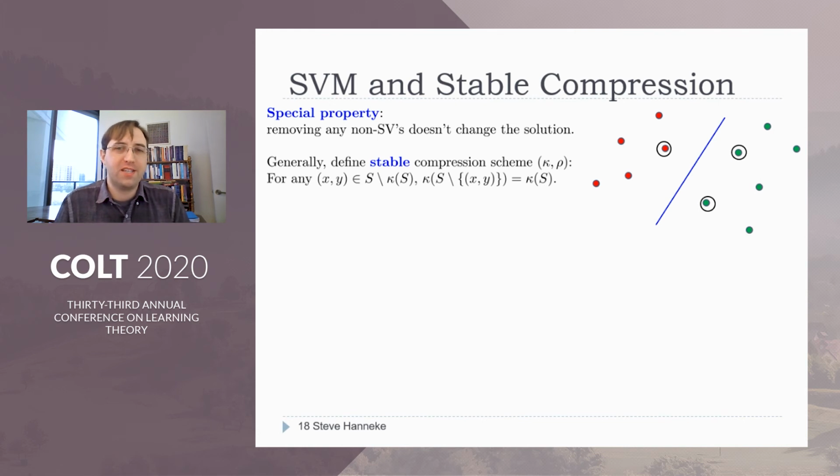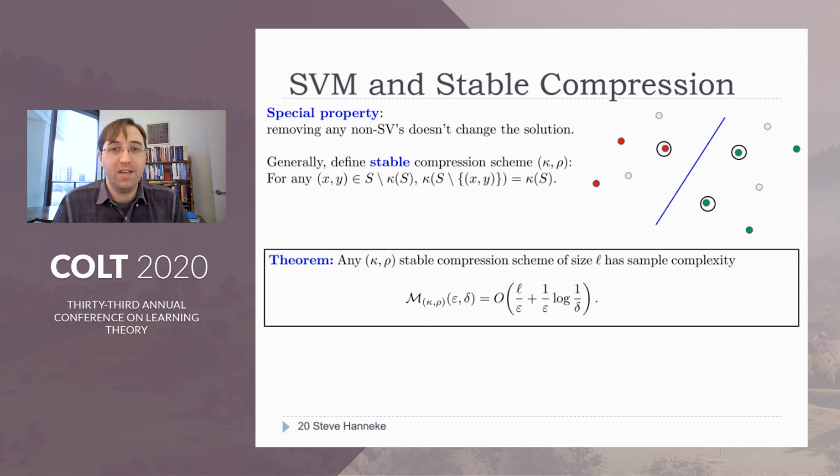So let's notice that the SVM compression scheme has a special property. Namely, if we remove any points that aren't support vectors, we still get the same solution. Generally, we can say a compression scheme is stable if removing any point not in the compression set doesn't change the choice of compression set. Okay, and then what we can prove is for any stable compression scheme of size L, the sample complexity is at most L over epsilon plus 1 over epsilon log 1 over delta. So for stable compression schemes, we can remove that log factor.